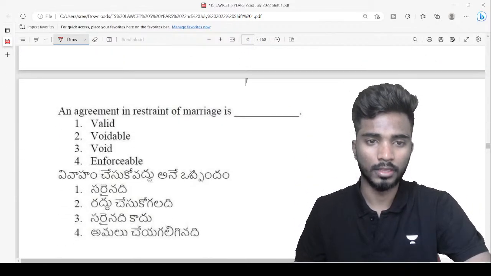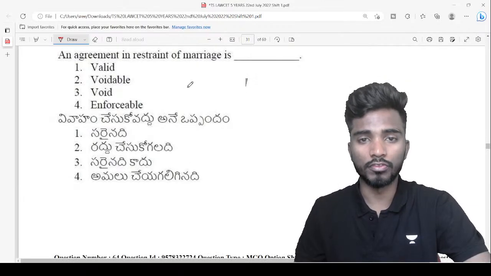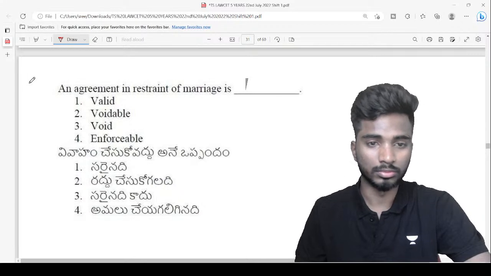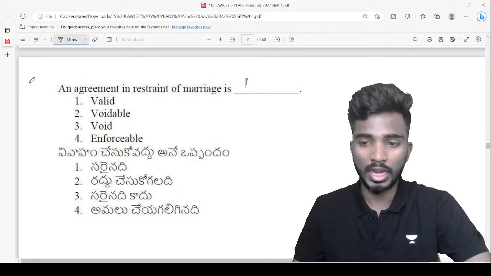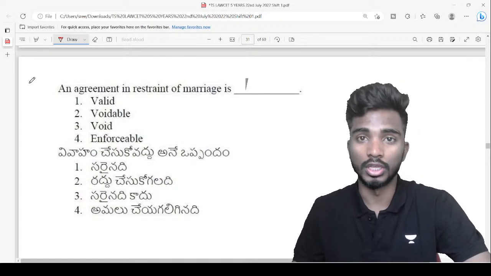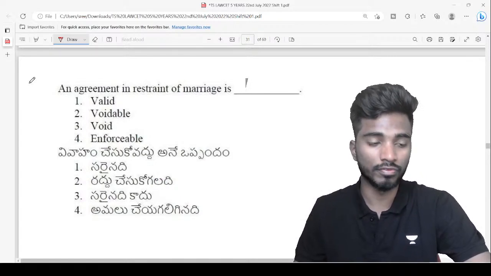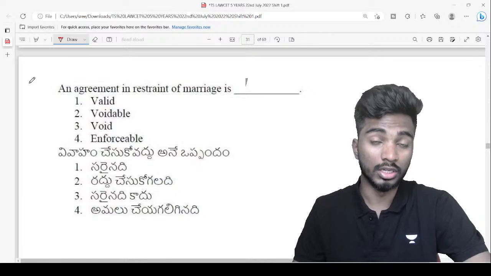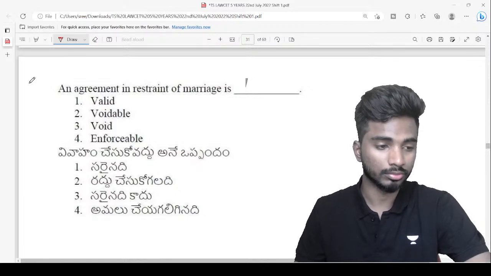Next. An agreement in restraint of marriage. So if I'm making an agreement with somebody saying that in the agreement it is written that you should not marry, then only I'll fulfill the contract. What is the type of contract? Will it be valid, voidable, void, or an unenforceable contract?